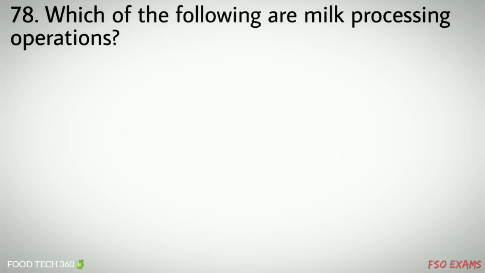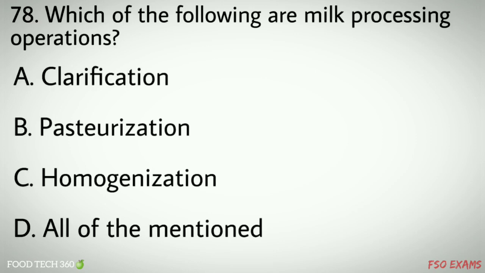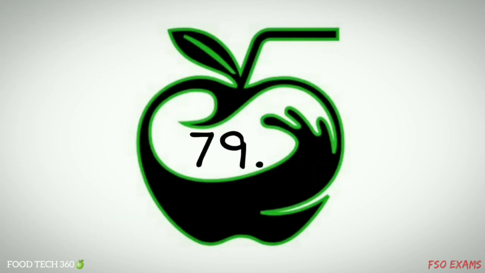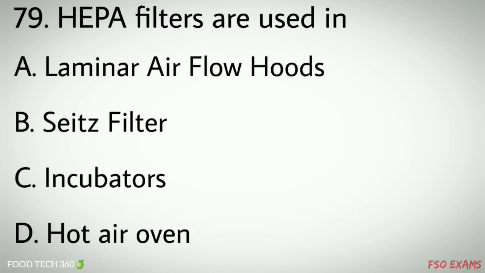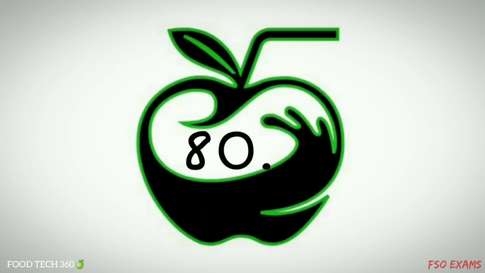Question number 78. Which of the following are milk processing operations? Options A. Clarification, B. Pasteurization, C. Homogenization, D. All of the mentioned. Correct answer D. All of the mentioned. Question number 79. HEPA filters are used in options A. Laminar Air Flow Hoods, B. Seeds filter, C. Incubators, D. Hot air oven. Correct answer A. Laminar Air Flow Hoods.